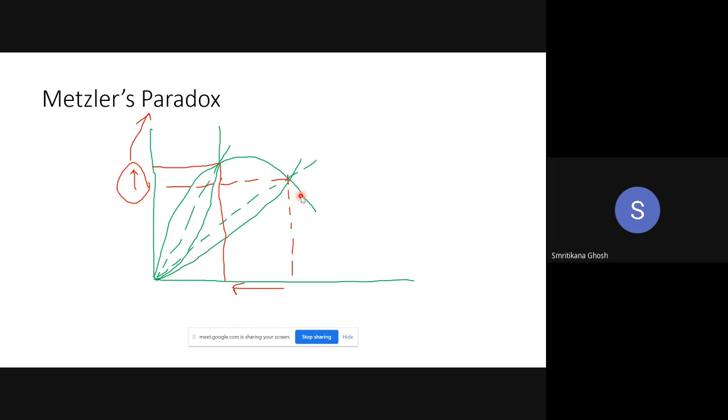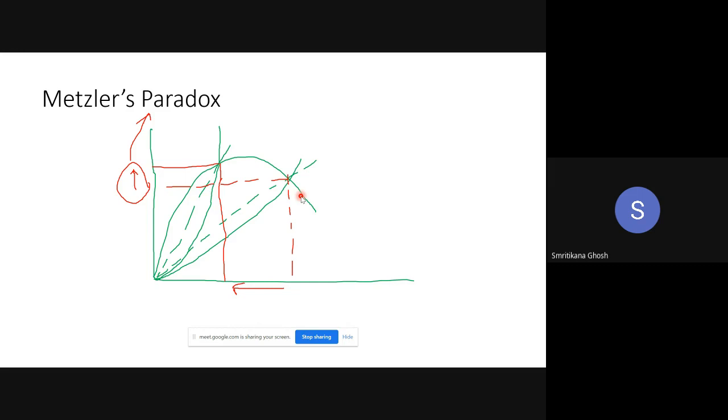So if it is inelastic, that means if you change the export, the import is not changing by that level. So because of the imposition of tariff, when the large country reduces its import demand, it influences the foreign country significantly because of its inelastic offer curve.